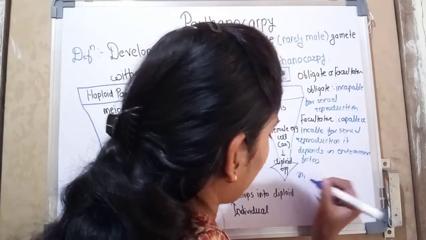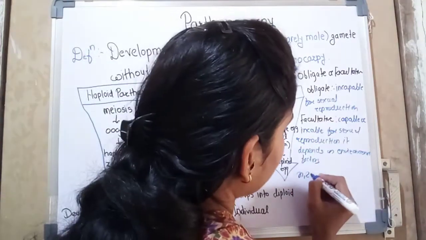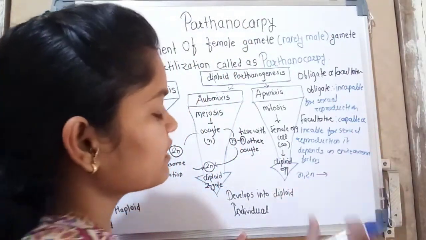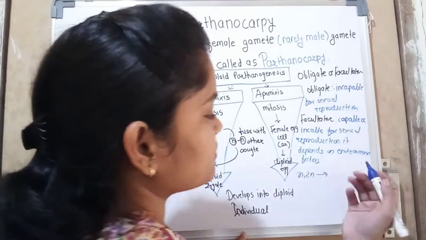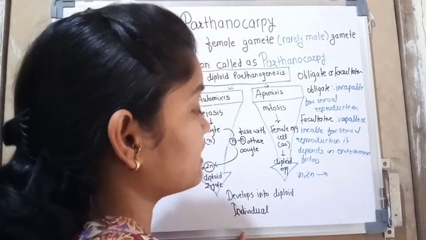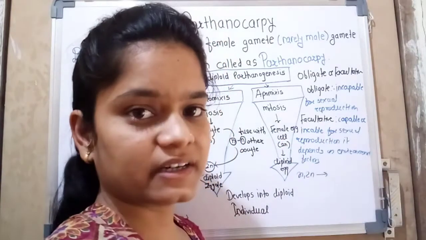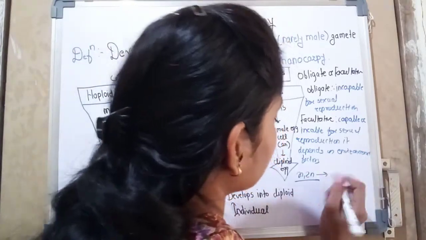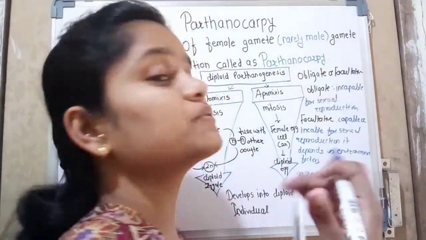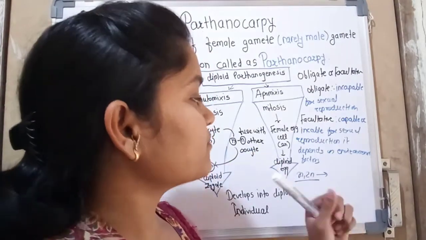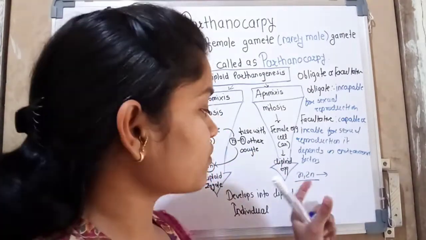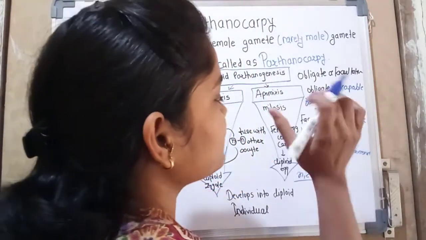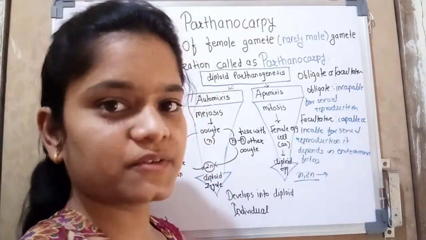Let's say this is a haploid offspring, and this is a diploid offspring. These offspring produced parthenogenetically can produce a new offspring or not, and it depends on their environmental condition. If the environmental condition is favorable, those offspring produced parthenogenetically can produce new offspring. If the environmental condition is not favorable, those offspring can't produce a new offspring. That is called facultative parthenogenesis.